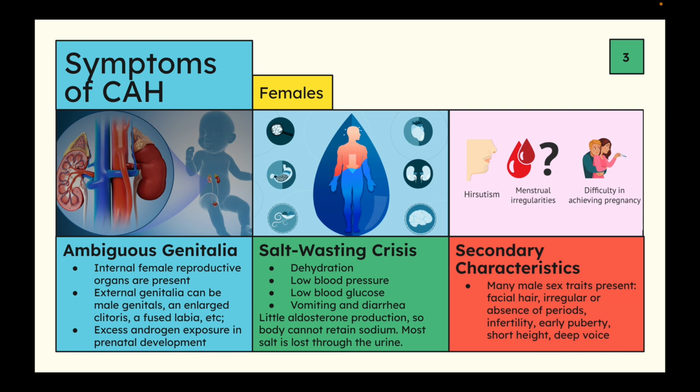Another main symptom of CAH that is on the more severe side is called a salt wasting crisis. So when the body has little aldosterone production, it is no longer able to retain sodium, so it starts losing salt through the urine. When the body quickly loses this much salt, it dehydrates, and this causes a low blood pressure, low blood glucose, vomiting, diarrhea. It can even go into shock, and it can be very deadly.